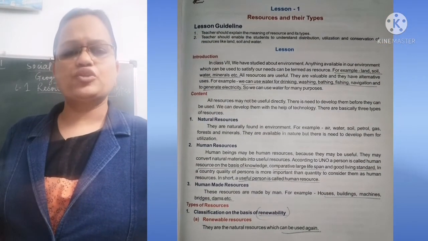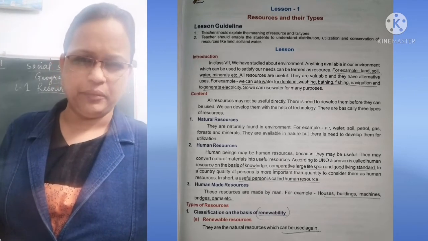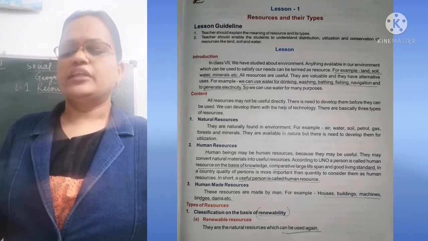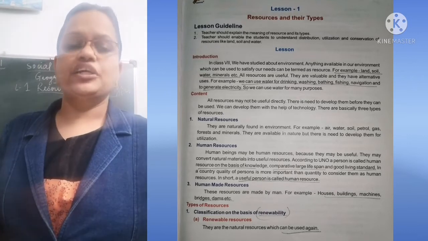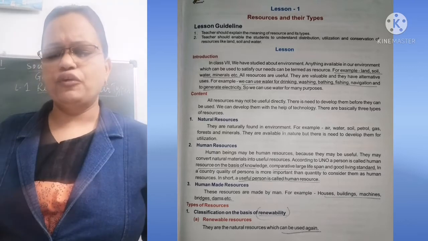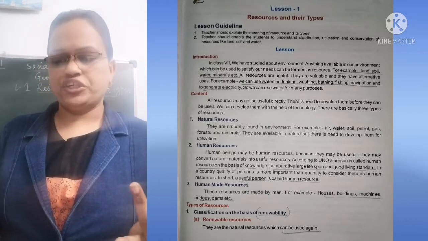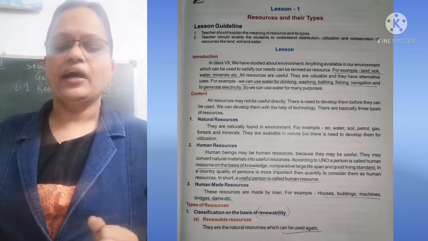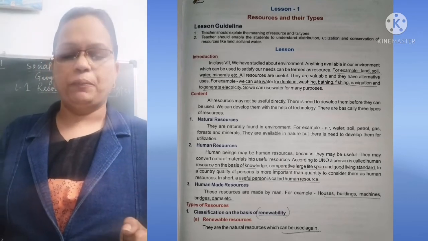Now, all these resources are useful. Useful things which we get from the environment, from nature, are called what? Resources. They are available and they have alternative uses. The resources which we get around ourselves are very useful. For example, we can use water for drinking, washing, bathing, fishing, navigation, and to generate electricity. So we can use water for many purposes.